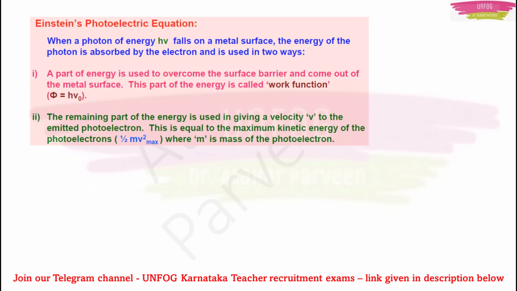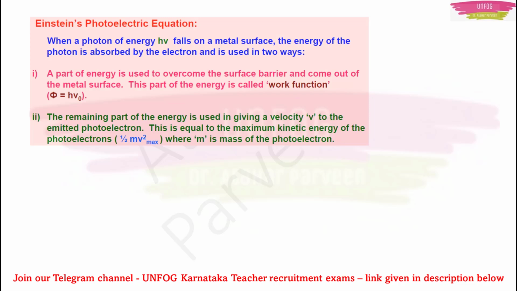When a photon of energy h nu falls on the metal surface, the energy is h nu, right? So when this photon falls on the metal surface, the energy of the photon is absorbed by the electron on the metal surface, and after absorption, the electron uses this energy in two ways. What is the first use?